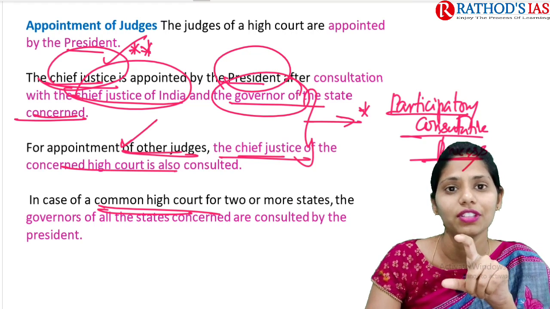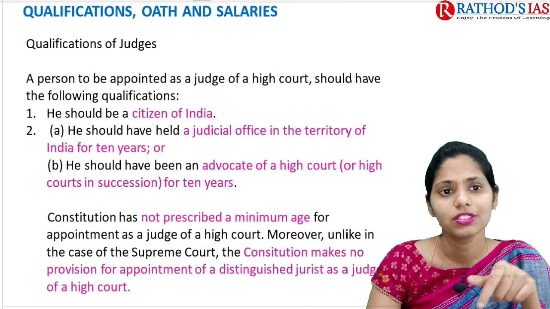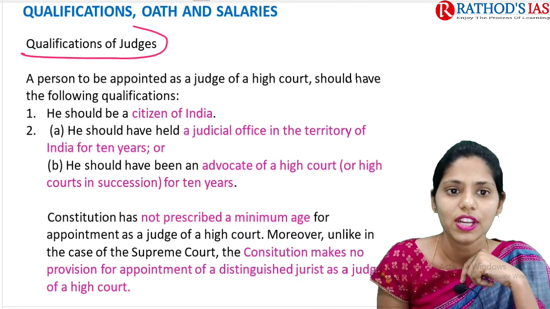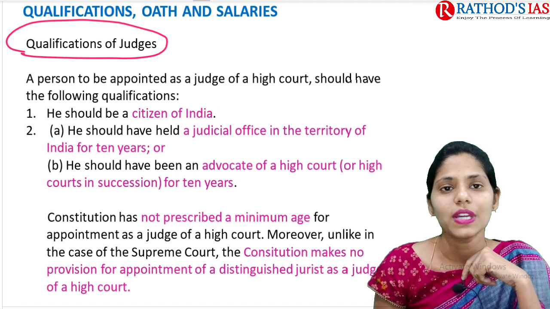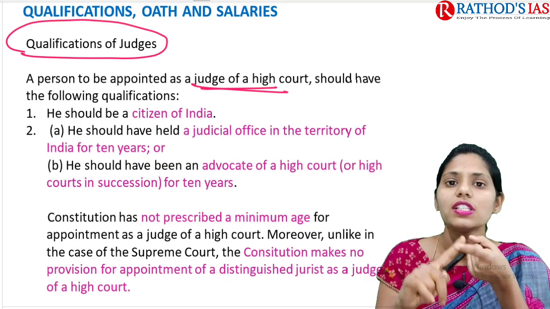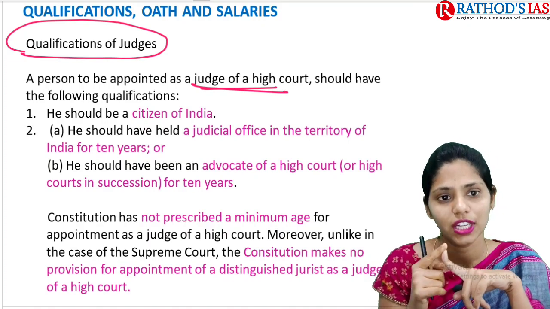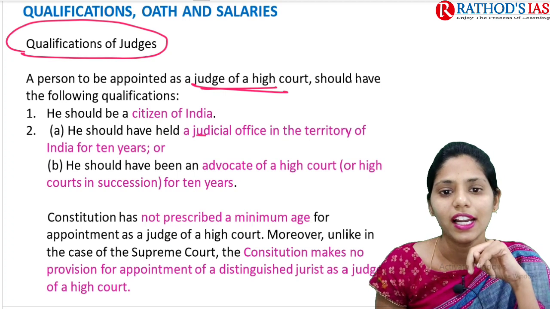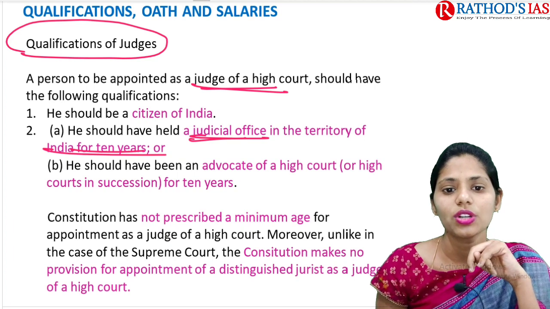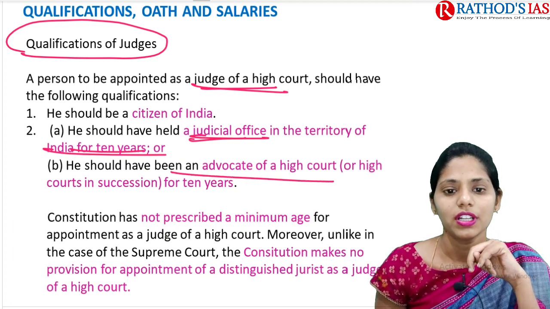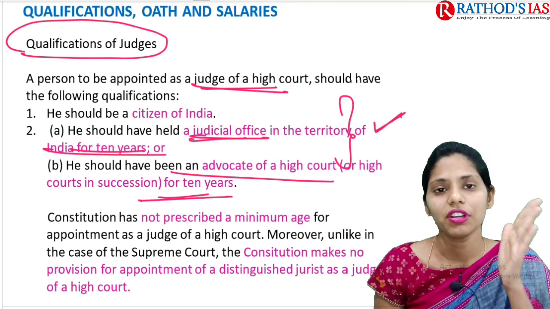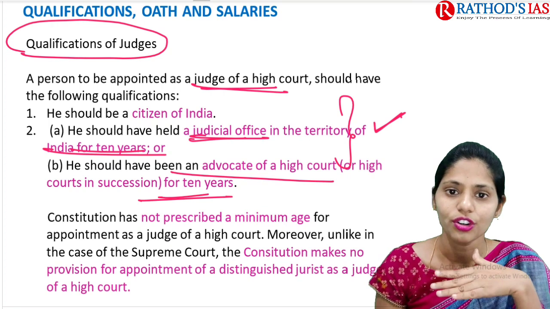Okay, so this is one of the key words. And if you see qualifications, oath and salaries of judges here, first let us see the qualification of these judges. A person to be appointed as a judge of the High Court should satisfy certain qualifications. First, he must be a citizen of India, and he should have held a judicial office in the territory of India for 10 years. Next, he should have been an advocate of a High Court for 10 years. So these are some important qualifications that need to be satisfied by a person if he wants to be appointed as a judge of a High Court.